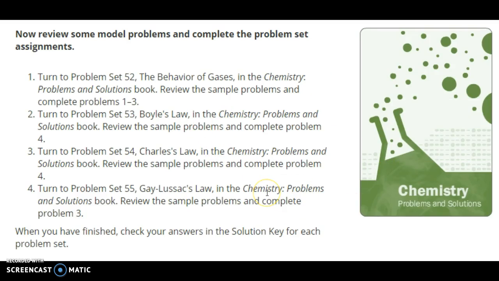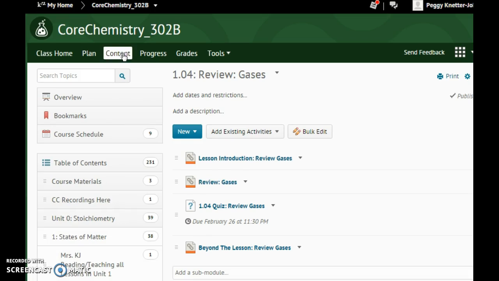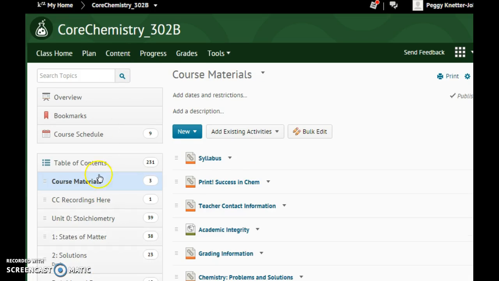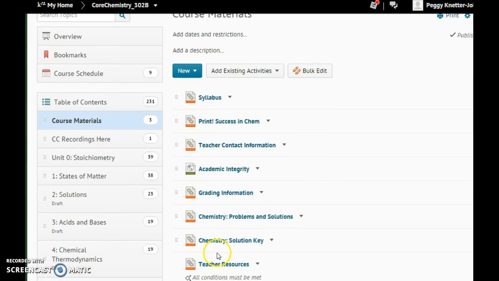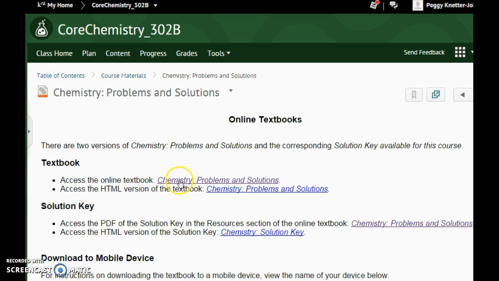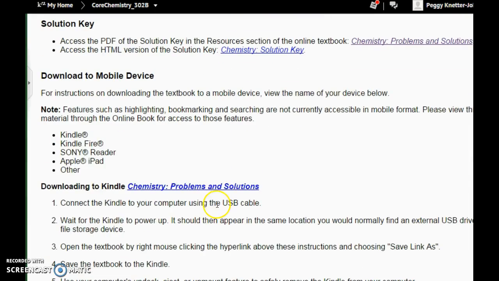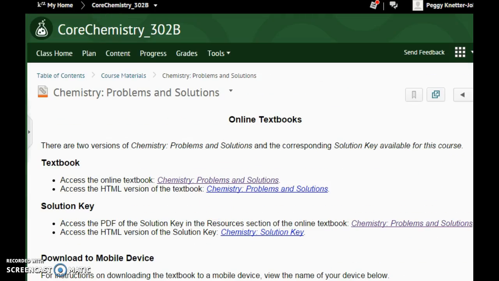Then it tells you to go to the problem book. And guess what? You should go to the problem book. So let's take a look at that. How do you get to the problem book? The problem book is under content, and course materials. I know your screen looks a little bit different, but hopefully it's close enough that you can follow along. And look at that. We have a solution key and we have a problem book. There are different links, and of course the solution key is right there as well. And you can download it on a mobile device. So no excuses.